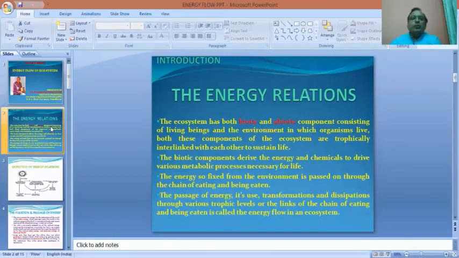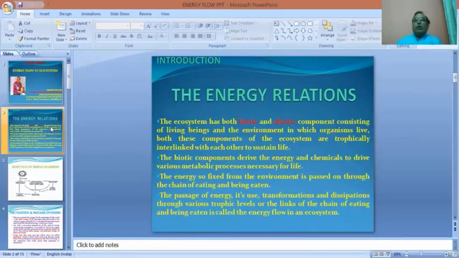The biotic components are the living beings which live in their environment constituted by the abiotic components. And there are dynamic interrelationships between both biotic and abiotic components of the ecosystem, which result in the manifestation of life. So life results due to interaction between biotic and abiotic components of the ecosystem.